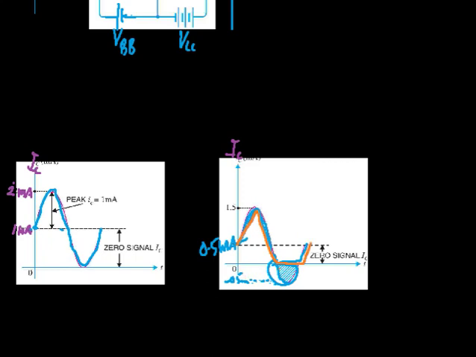So to ensure faithful amplification, the value of the zero signal collector current IC should be at least equal to or greater than the collector current due to the signal alone.